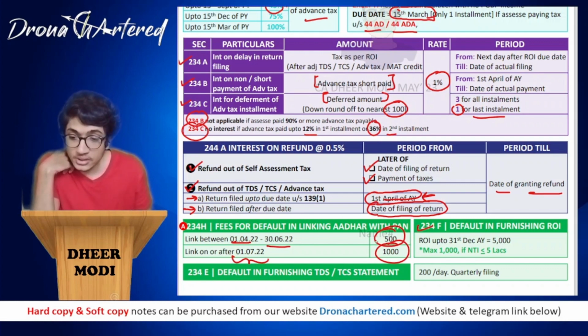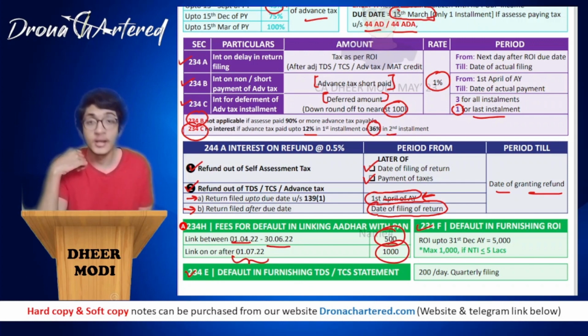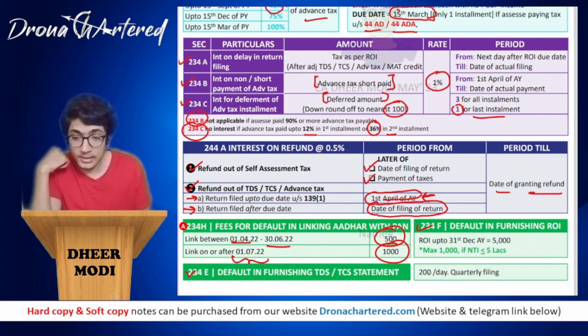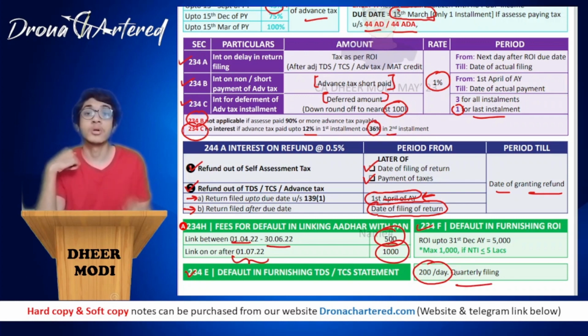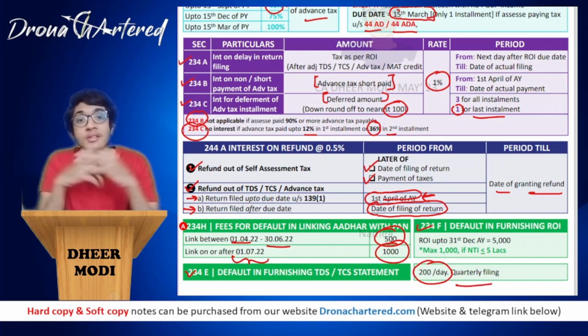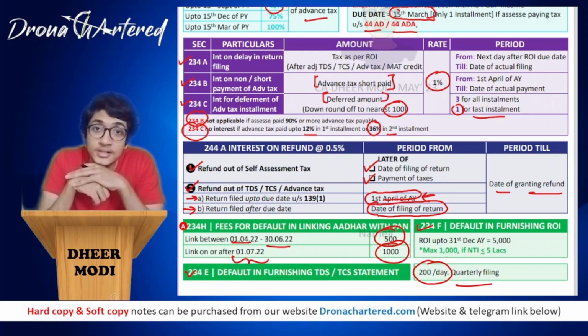And last is your section 234E. 234E talks about default in furnishing TDS or TCS statement. So if you have not furnished the TDS or TCS statement, your penalty will be 200 rupees per day, which is for quarterly filing. And with this, we are done with the chapter, and I'll see you in the next one, that is deduction under chapter 6A.